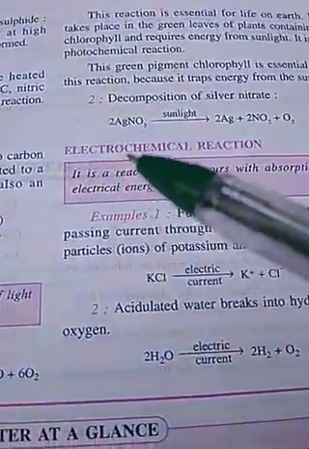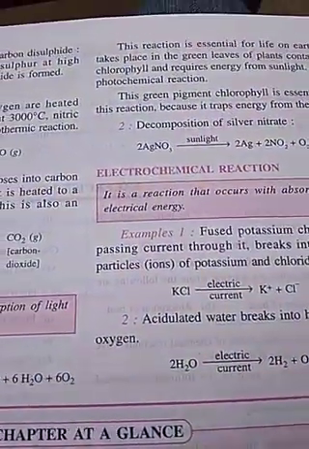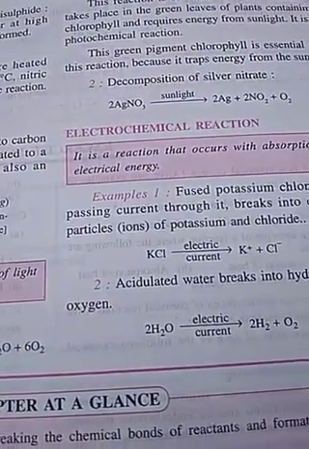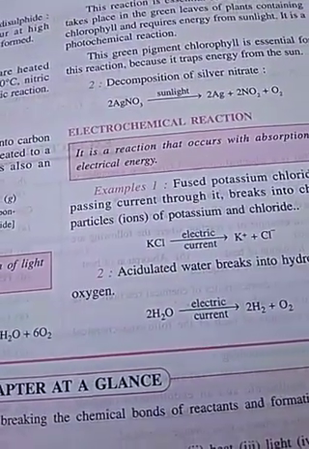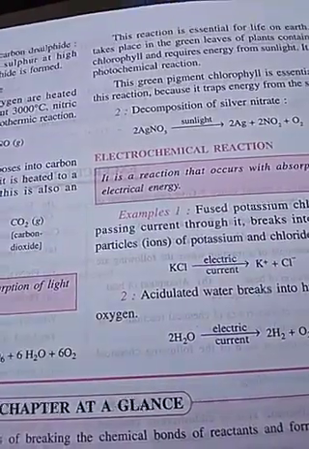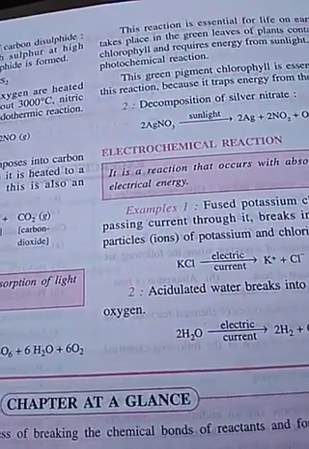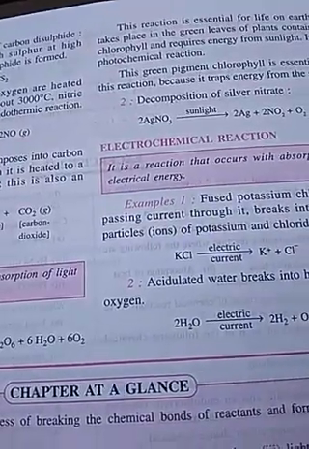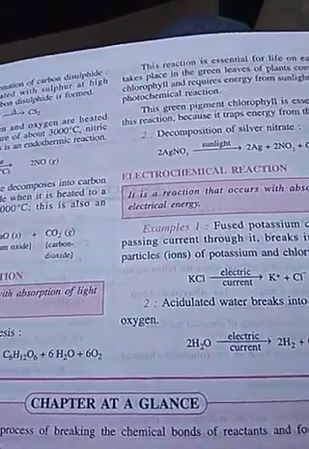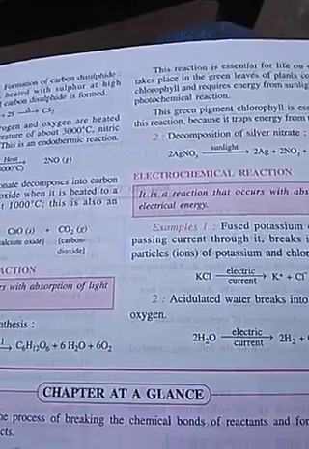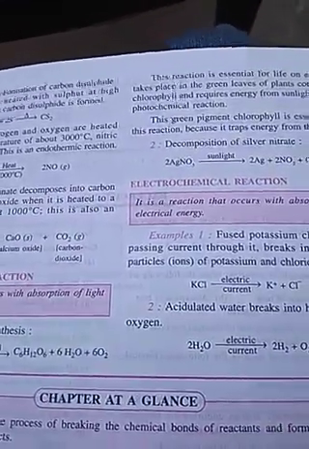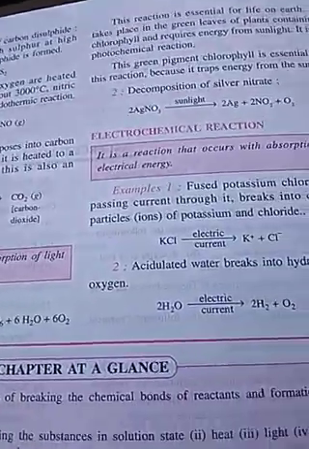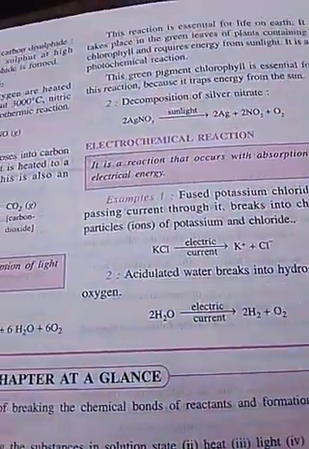In fact, electrochemical reactions are more or less very similar to electrolysis. Electrolysis is a chemical process in which a compound is broken down, decomposes in aqueous or molten state when an electric current is passed.